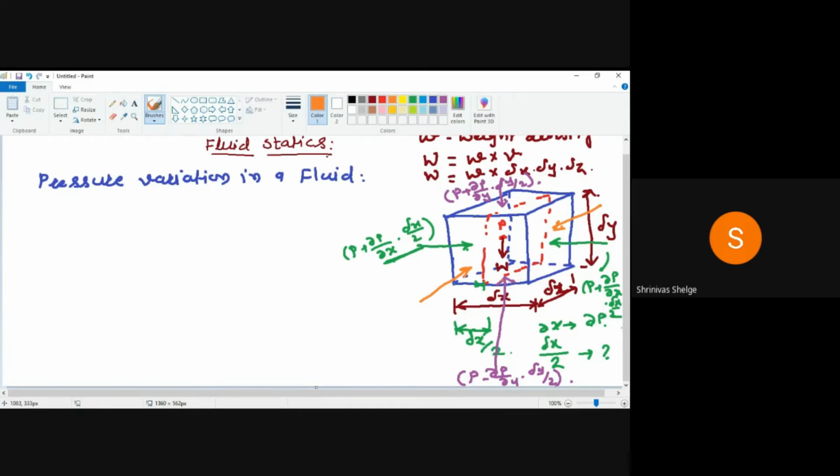Remember that we have taken this element from the static fluid. So that means it is in equilibrium condition. Getting my point? We have taken it from the static fluid, so it is in the rest condition.